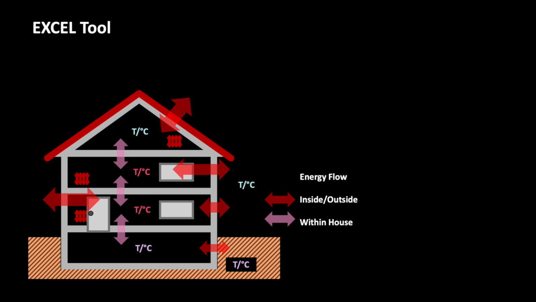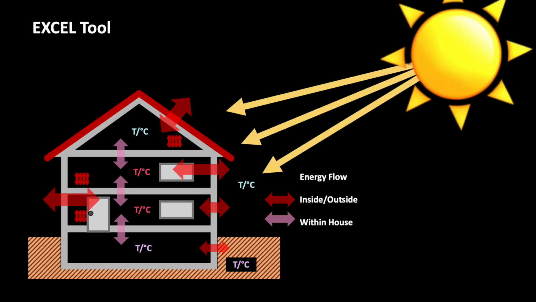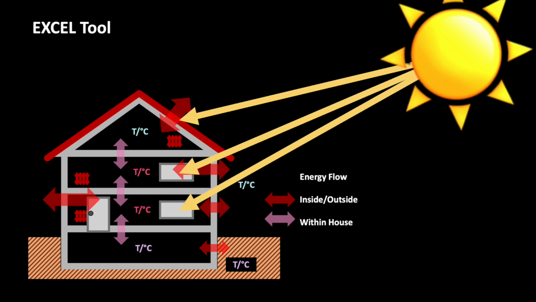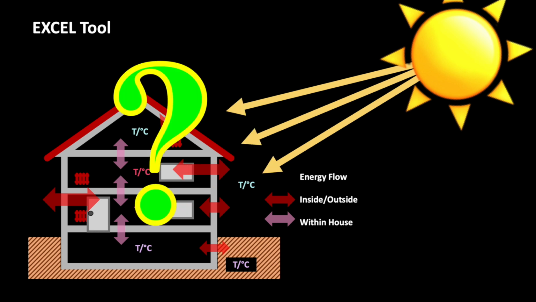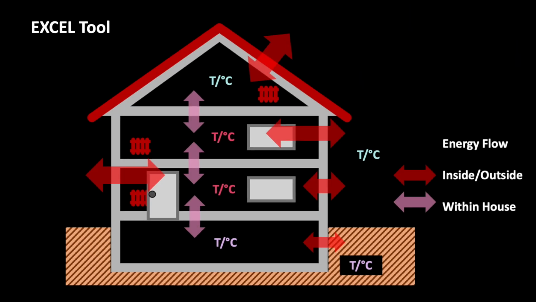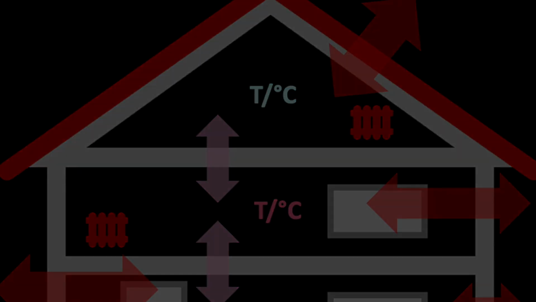We saw in the last video that the sun can have a really big impact on a home's energy consumption. I link you to the video in the top right. And if you make clever use of it, you can even save a lot of money. We can even predict that with our tool. There are similar effects with the waste heat from electrical devices that we use in the home.